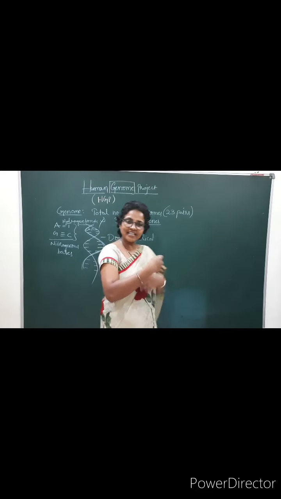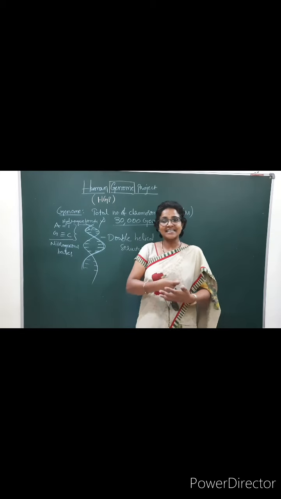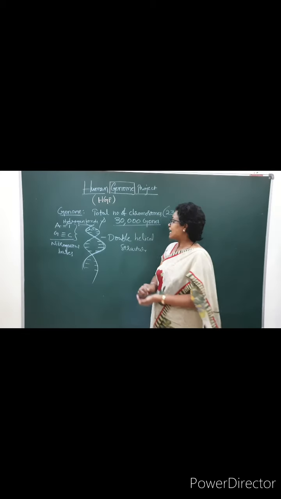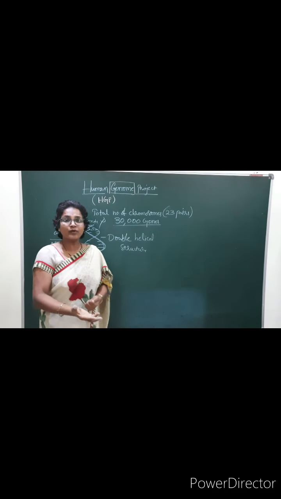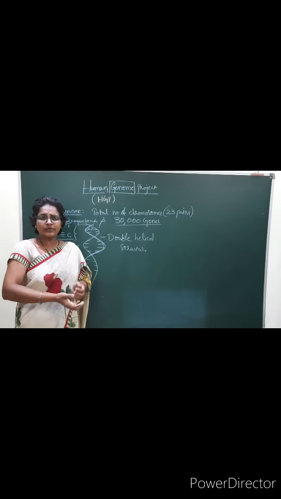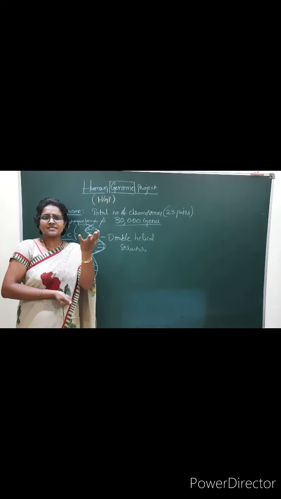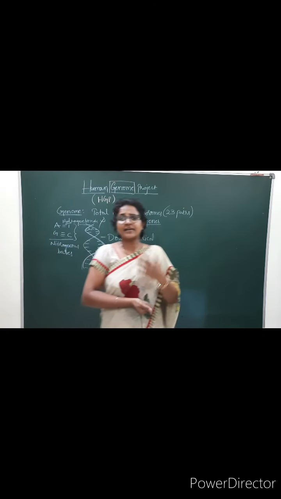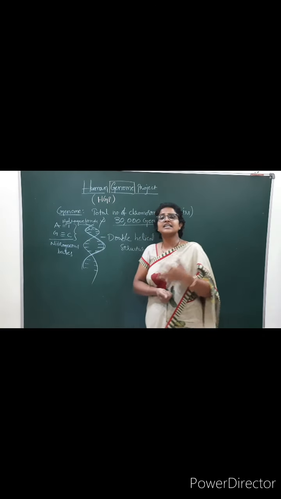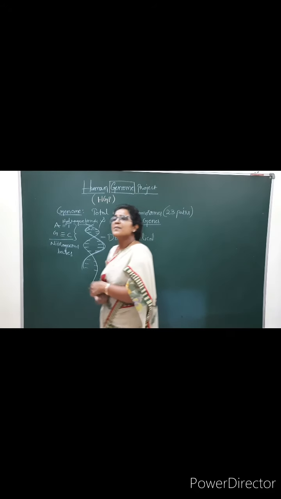Why? There is a defect in the genes of that person. He is unable to fight that particular type of disease, so he is easily prone to diseases.